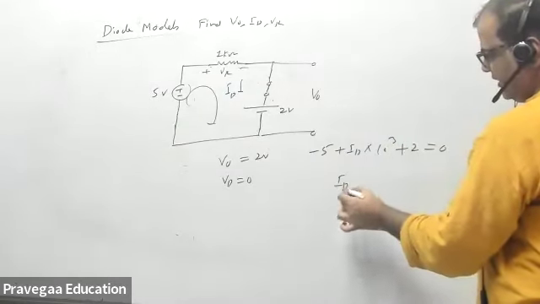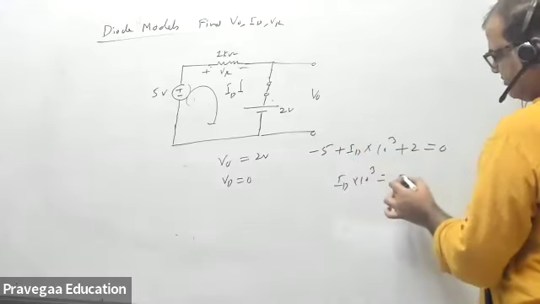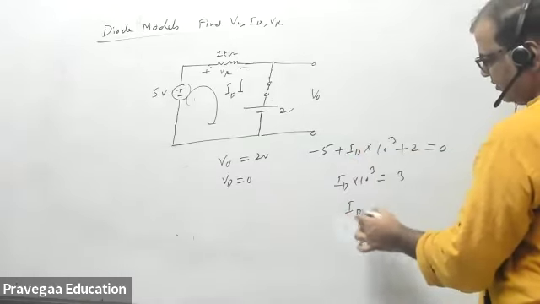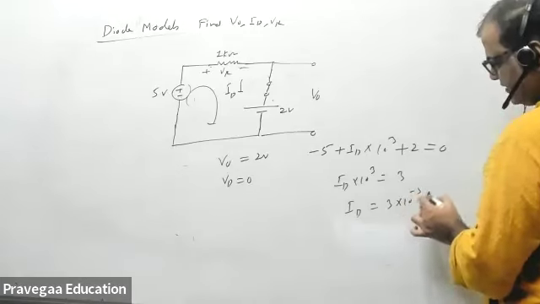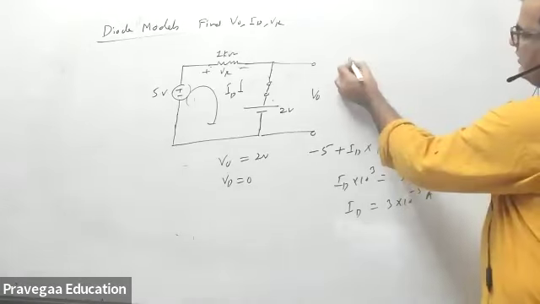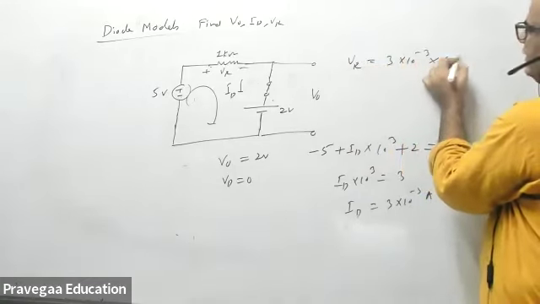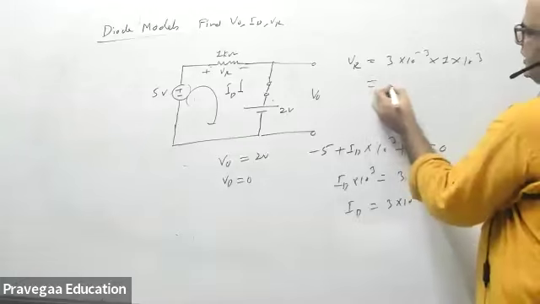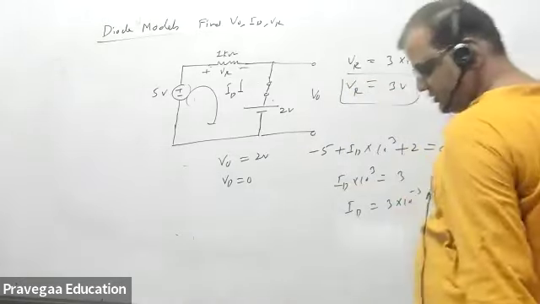So ID into 10 raised to power 3 equals 3, so ID will be 3 milliamps, and VR will be 3 milliampere into 1 kilo ohm, that is 3 volts.